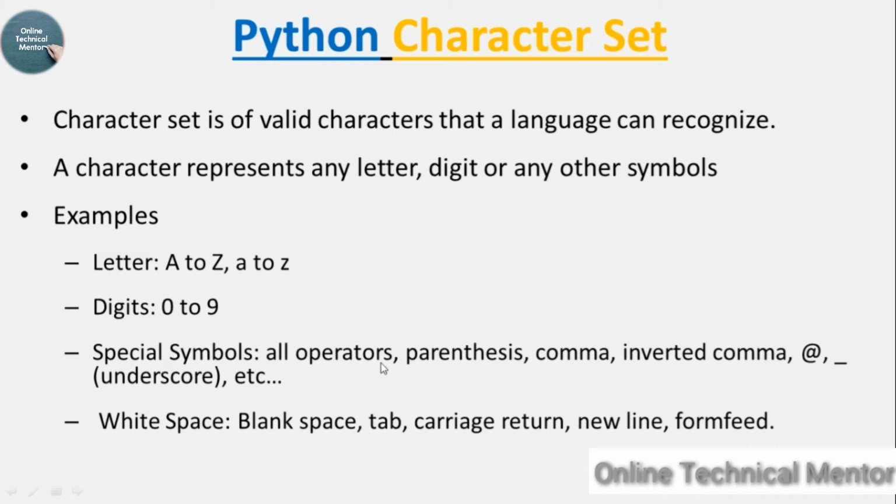Special symbols include all operators like plus, minus, multiplication, less than, greater than, etc. All types of parentheses, comma, inverted commas, single and double, at the rate, underscore, etc. are all characters. White space characters are blank space, tab, carriage return, new line, and form feed. So this kind of characters will be used in our Python language.